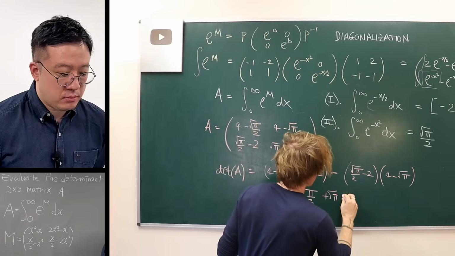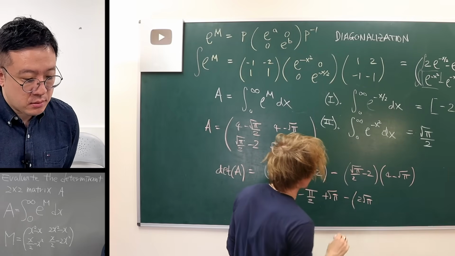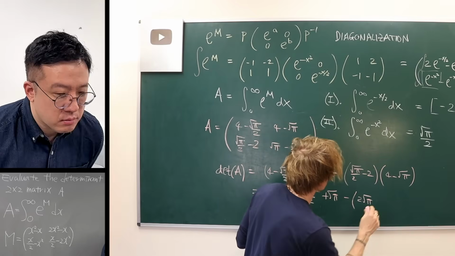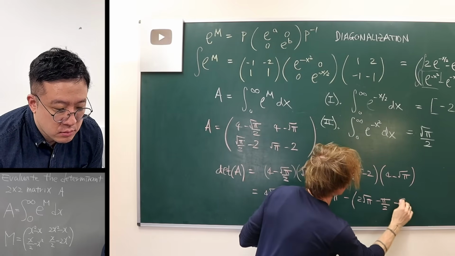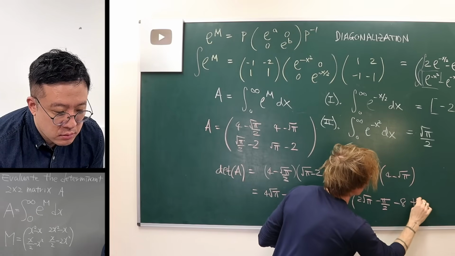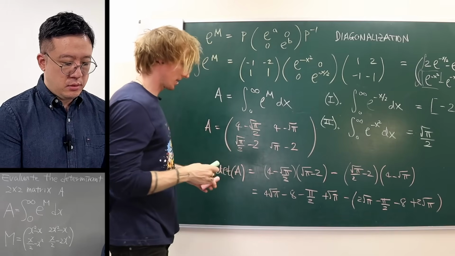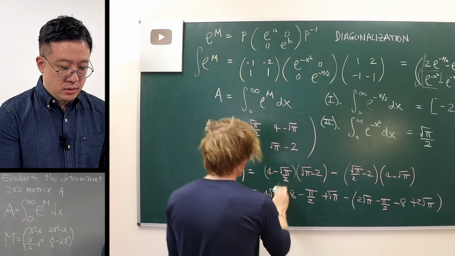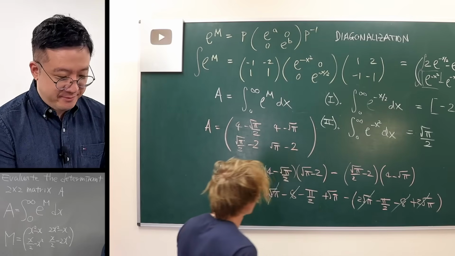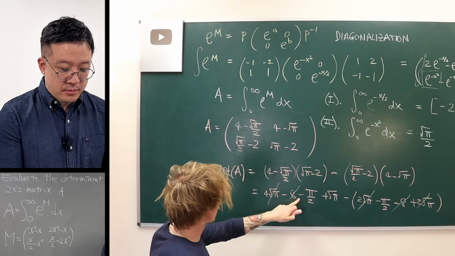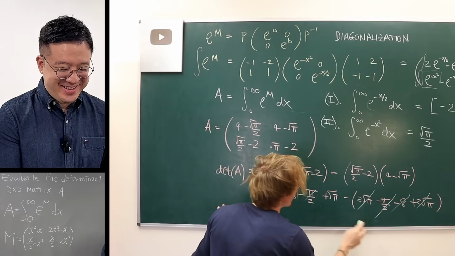And then we're going to take away 2 root pi from that one, minus pi over 2, minus 8, and then plus 2 root pi. So I have a feeling there's going to be some cancellation. So we've got a 4 root pi minus those lot, minus 8 plus 8, minus pi over 2 plus pi over 2. There you go. Which means it's just that.